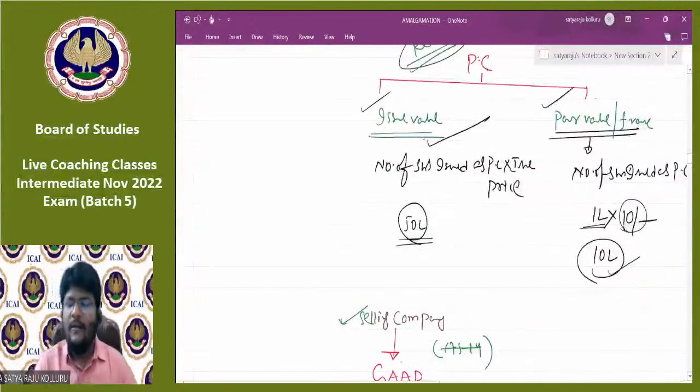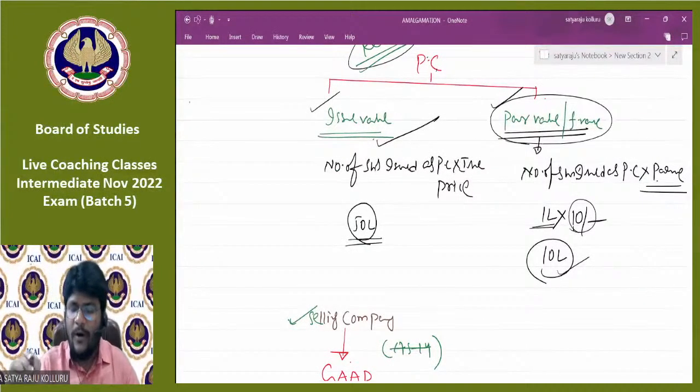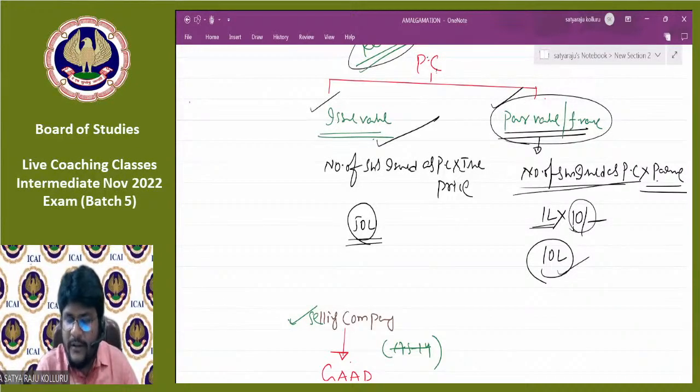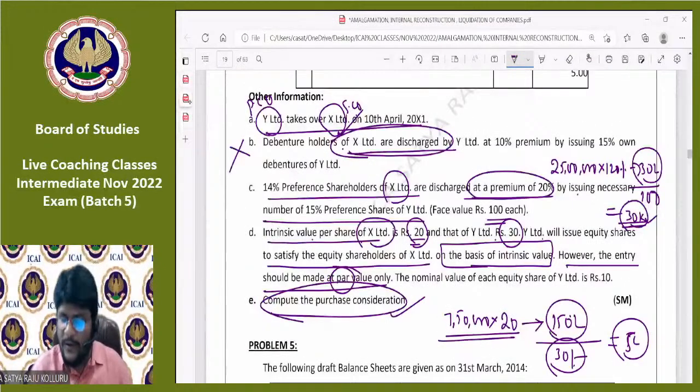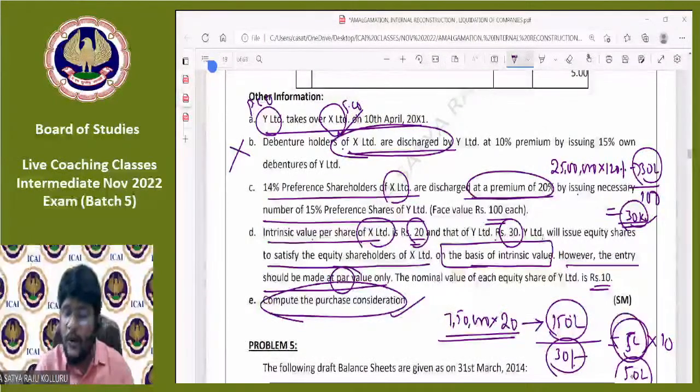PC, yeah. Whenever they are going to record the PC at par value or face value, then the PC is nothing but number of shares issued as PC multiplied with par value. Just now we confirmed that the number of shares issued as PC were 5 lakhs, multiplied with the face value. Face value is 10 rupees. That's why the PC or amount payable to equity shareholders, we are going to record it at 50 lakhs. That is the reason why I considered this problem for discussion.